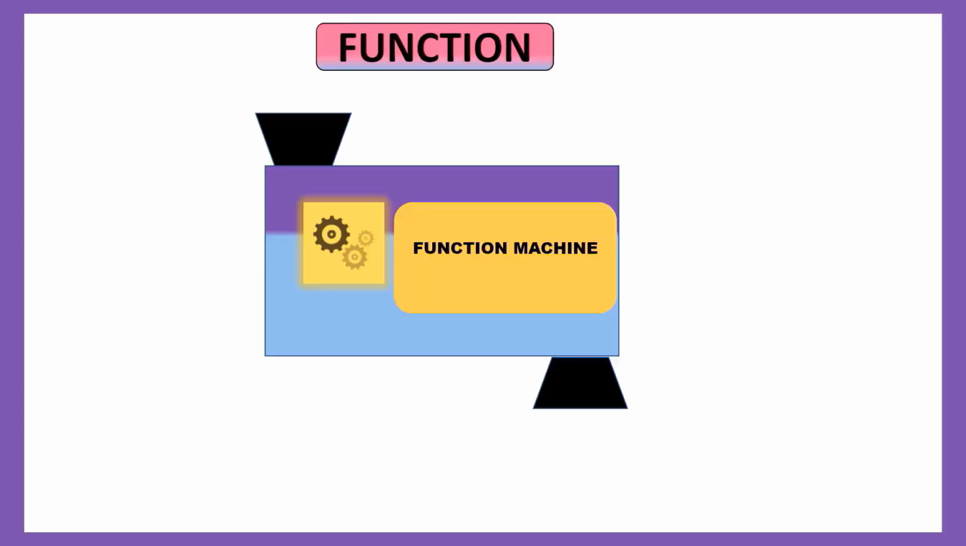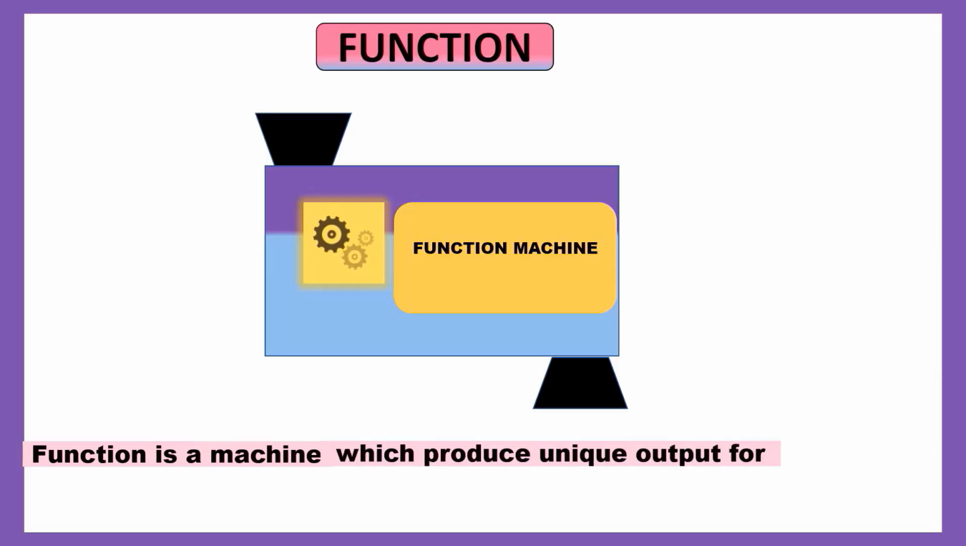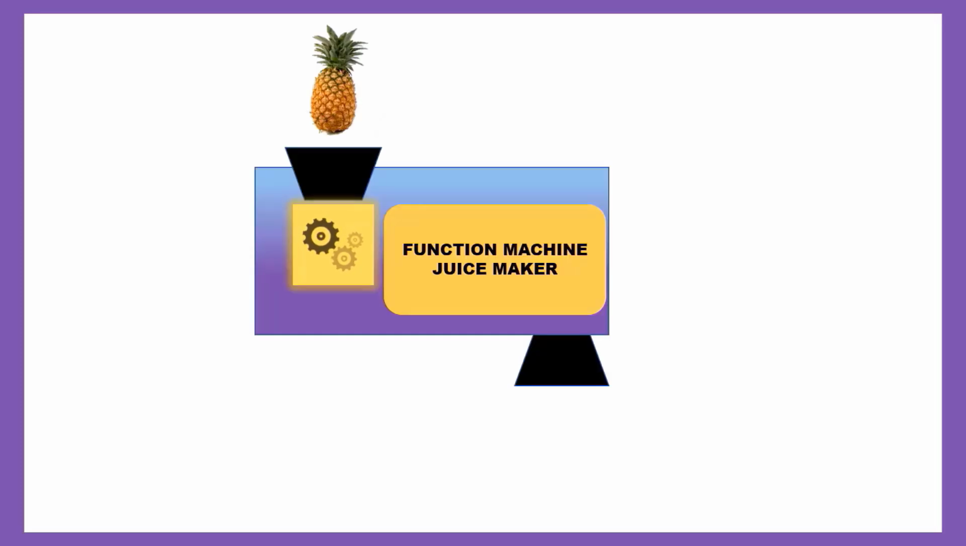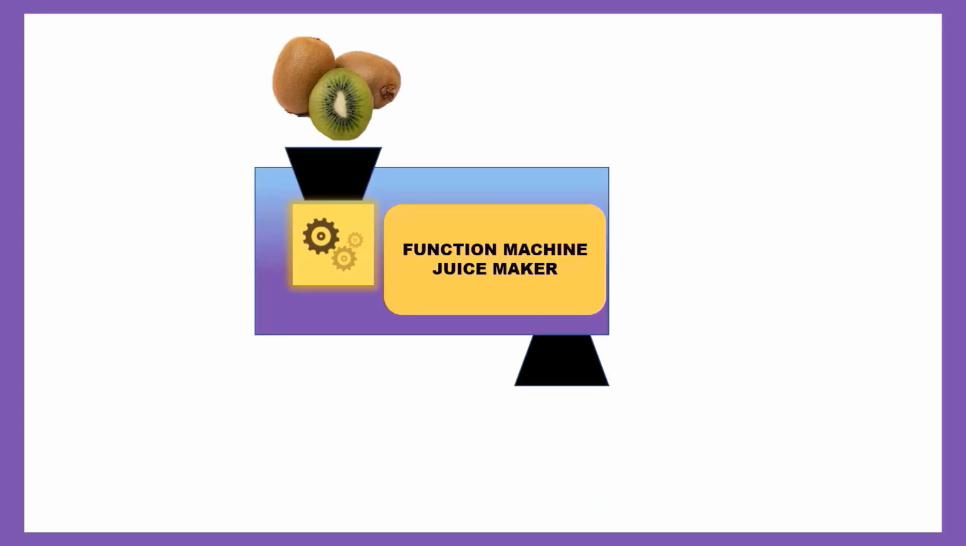Function. What is a function? A function is a machine which produces a unique output for each input. Let's consider our function is a juice maker. What happens when you give apple as input? You will get apple juice as output. When you give input as pineapple, you will get pineapple juice as output. When you give input as kiwi, you will get kiwi juice as output.